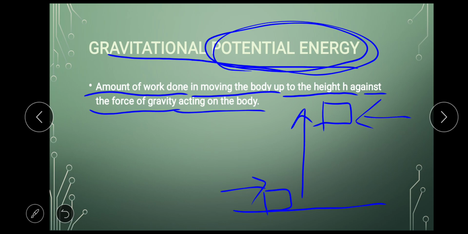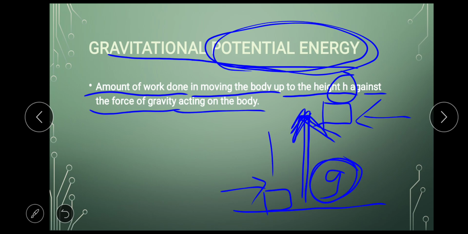But when you lift this object and you place it at a particular height, it gains energy. So that energy which you spent to move the object up to a certain height h against the force of gravity. See, when you are moving an object, you have to apply some force, you have to spend some energy. That energy you spend against the force of gravity, because gravity is pulling the object down, you want to take the object up.